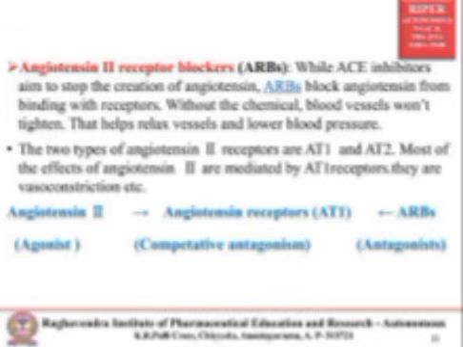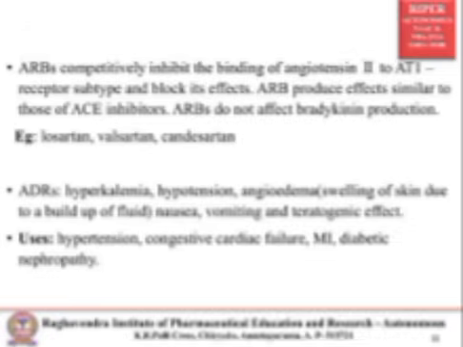The two types of angiotensin 2 receptors are angiotensin 1 and 2. Most of the effects of angiotensin 2 are mediated by the angiotensin 1 receptor, such as vasoconstriction.